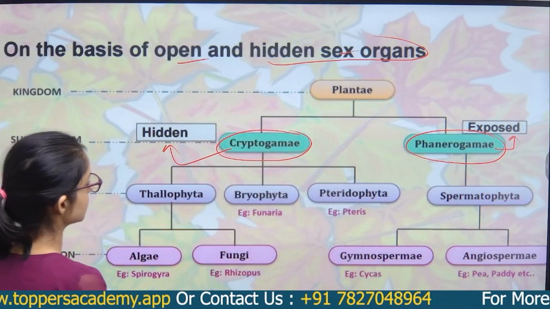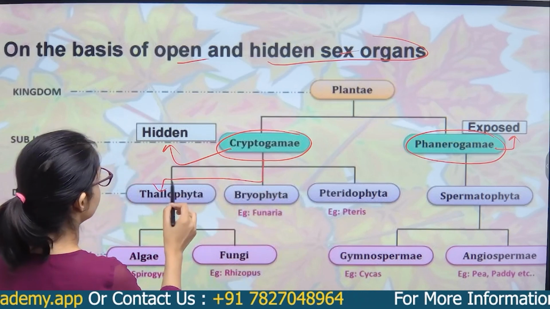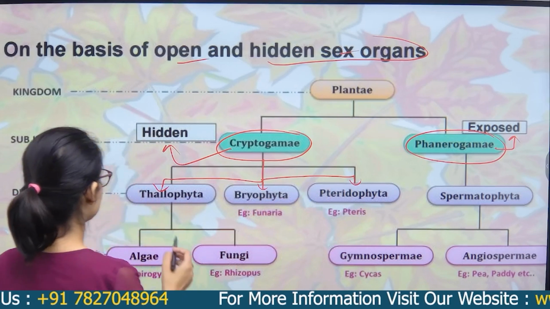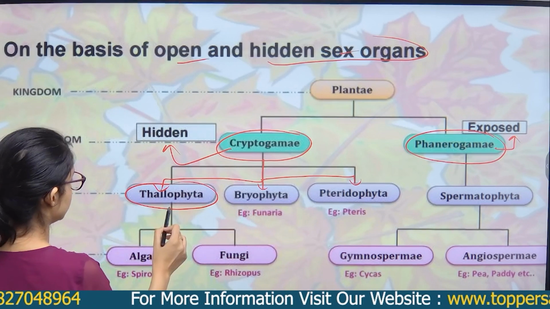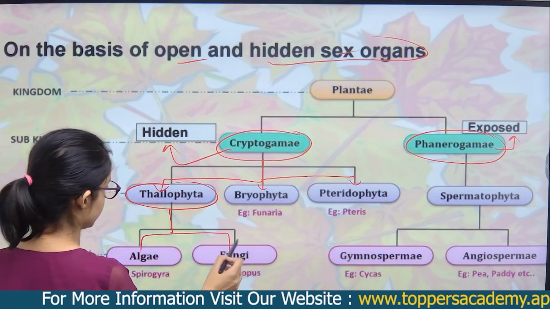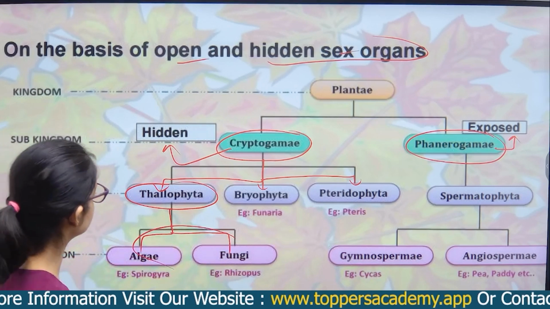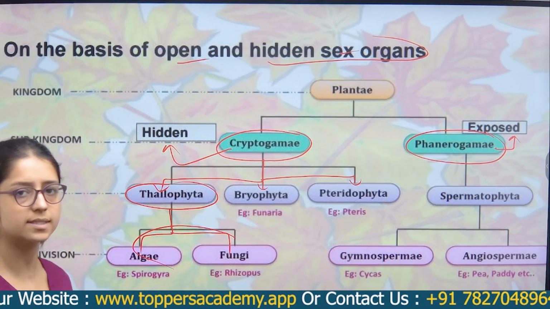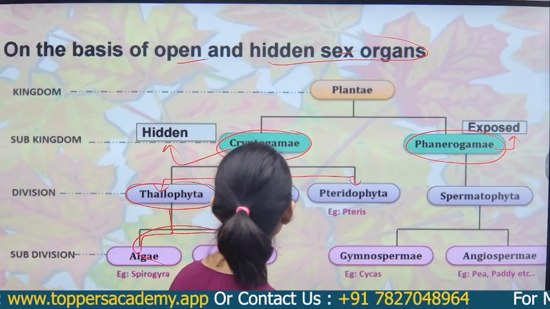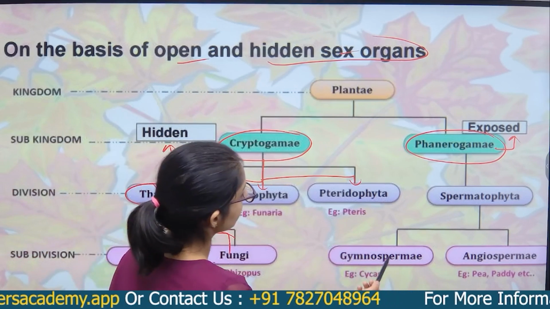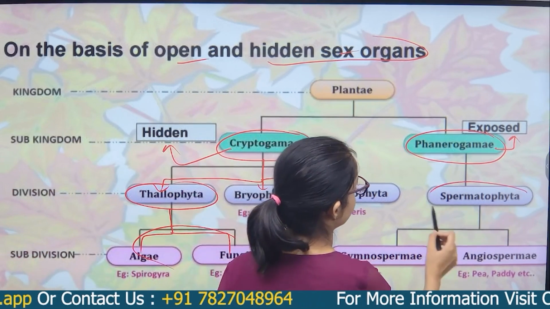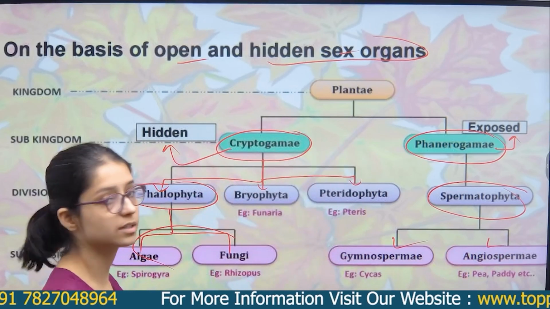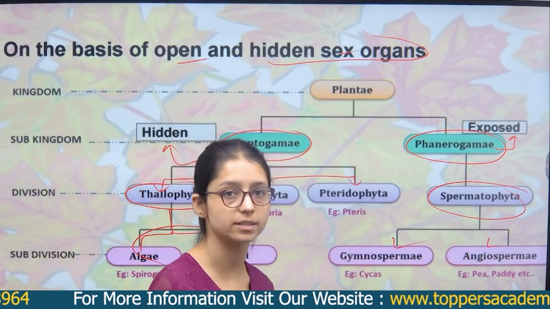So cryptogams include three: Thallophyta, Bryophyta and Pteridophyta. Great. Thallophyta includes two, algae and fungi. We do not need to know about the examples right now; we will discuss them in a later class. In phanerogams there are the spermatophytes, that is the gymnosperms and the angiosperms. Right. These are very important terms and could be asked in the examination.